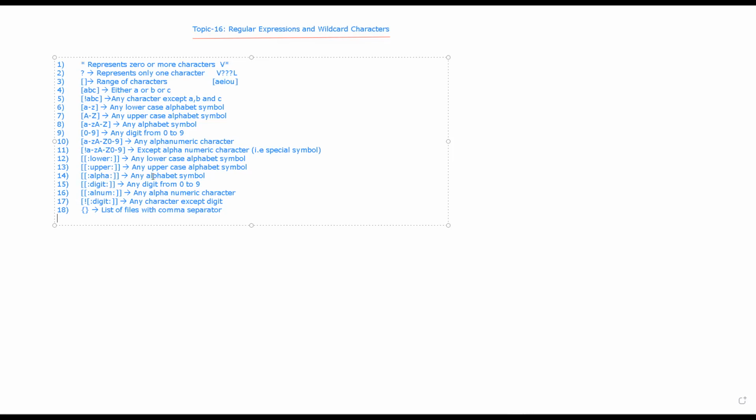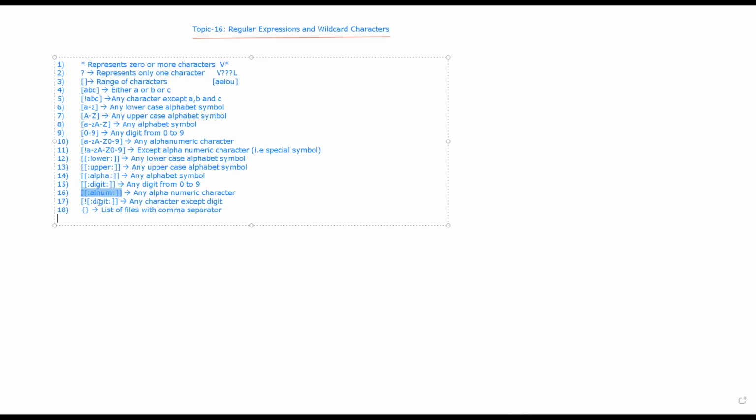Now if you want a lowercase alphabet, you can specify a double rectangular bracket, and in that you can specify lower. If you want upper, you can specify upper. If you want an alphabet, you can specify alphabet. If you want a digit, you can specify digit, right? If you want alphanumeric, it is the combination of alphabets and numbers. So you can specify like this.